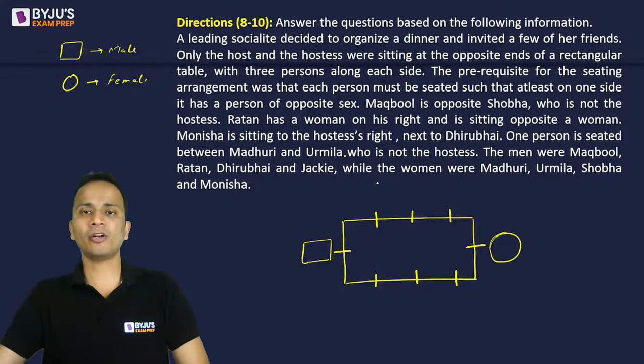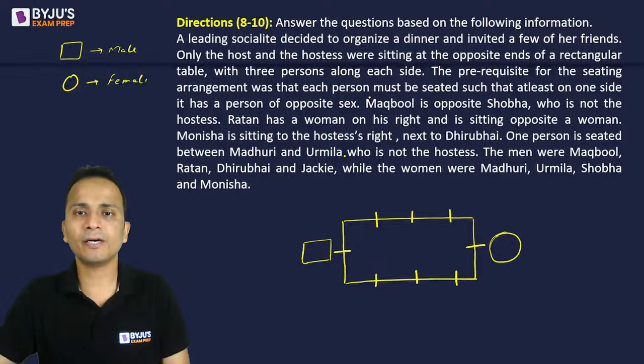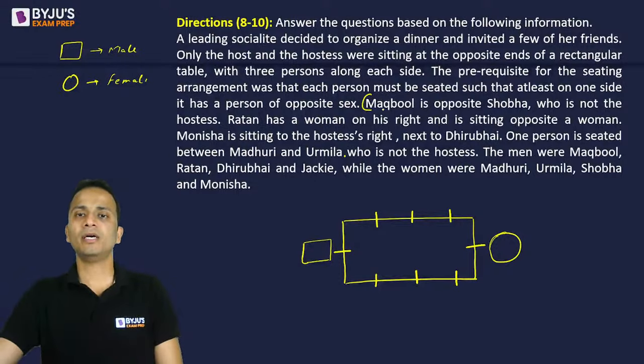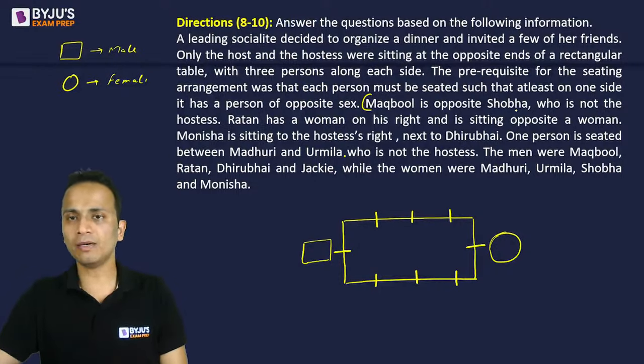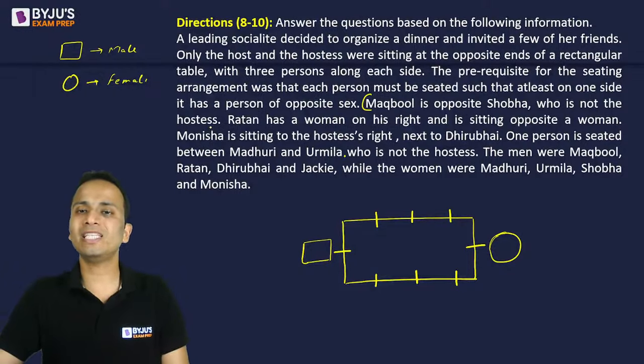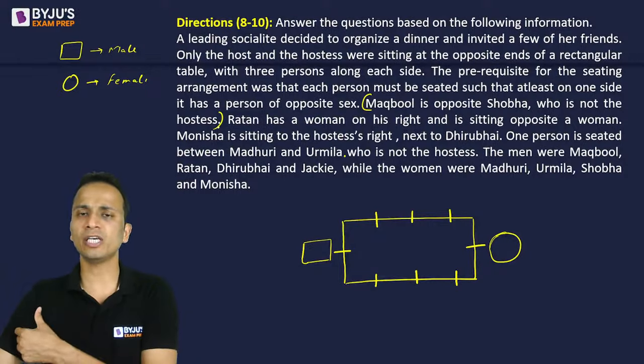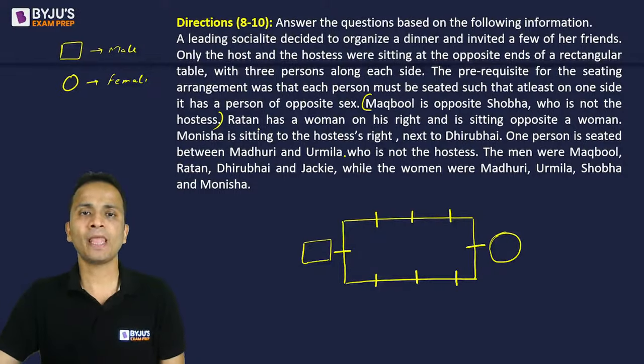Okay. All right. Now let's start from here. Makbul is opposite to Shobha, who is not the hostess. So Shobha is not the hostess. So Makbul and Shobha will be sitting on the sides having 3 chairs. Fine, but I don't know the position of any of these. So let's move ahead. Ratan has a woman on his right and is sitting opposite to a woman. So Ratan के right में woman है और वो एक woman के opposite है.